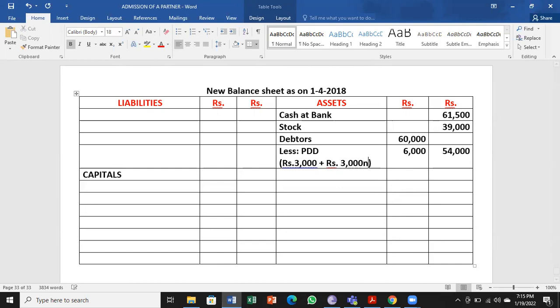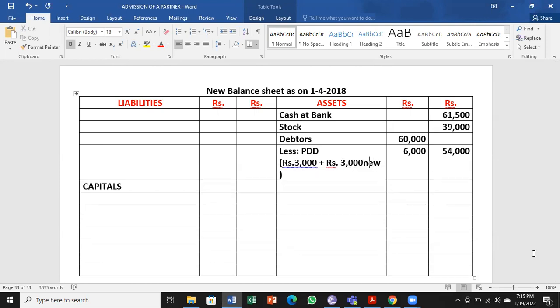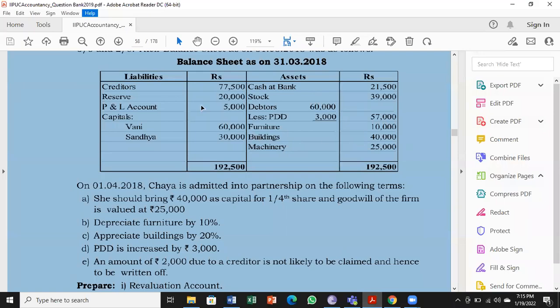So you have to remember this, very, very important, how to calculate the PDD. Old 3,000 plus 3,000, that is what they are told, increase it by 3,000. So if you add 3,000 to that, it becomes 6,000 PDD. So next one after debtors is furniture.